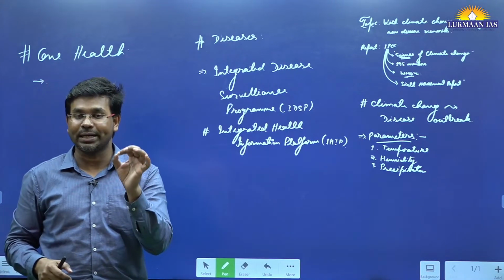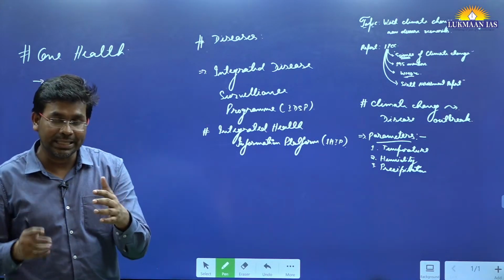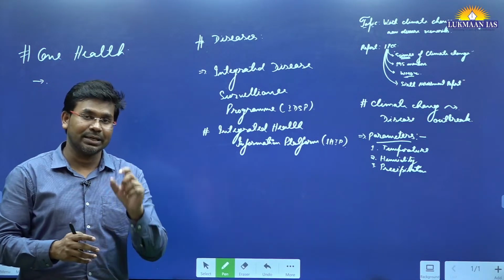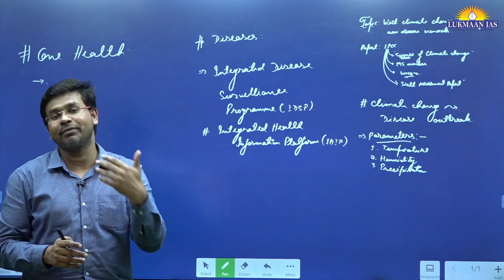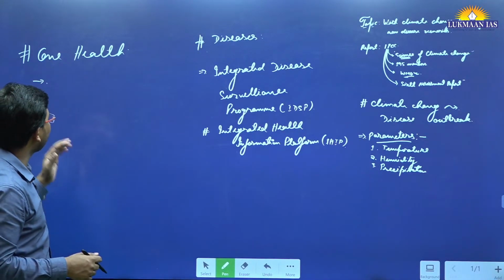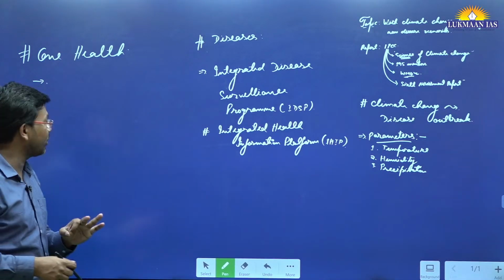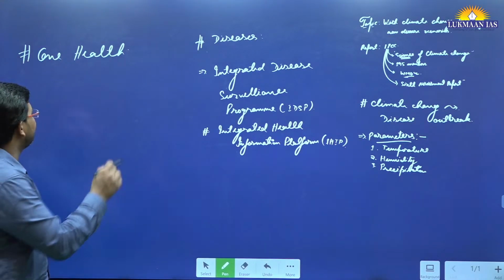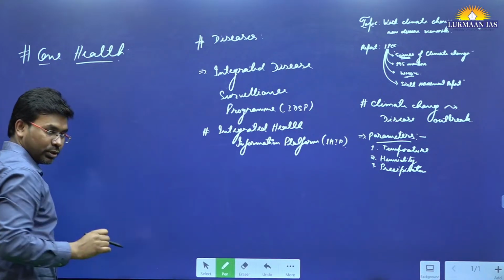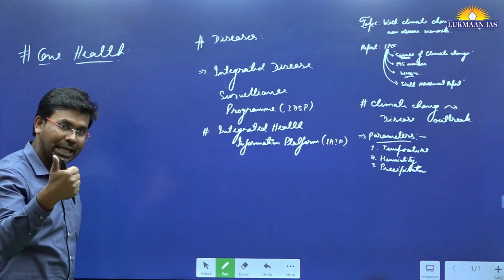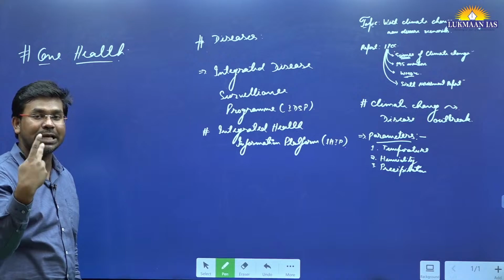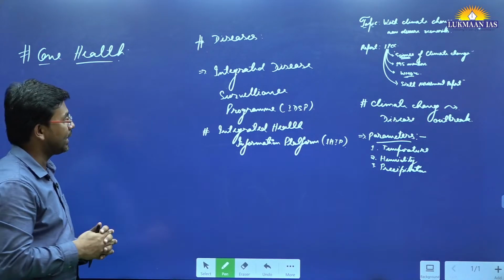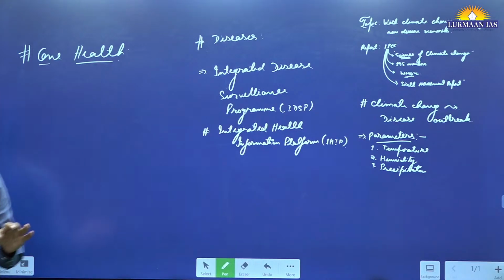If we are able to address all these things, only then the health of the planet will be in the right state, means it will be good. Otherwise the health of the planet is going to deteriorate. So we need to adopt the One Health approach, where we need to take care of the health of human beings, animals, plants, and also the environment of our planet. Okay, so that's going to assist us in this.